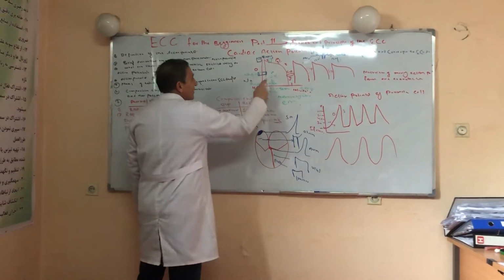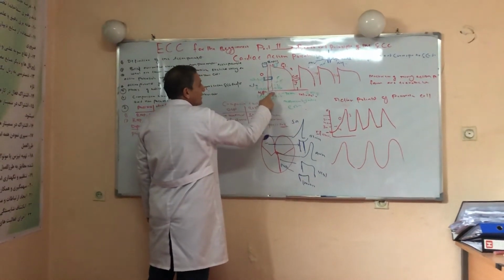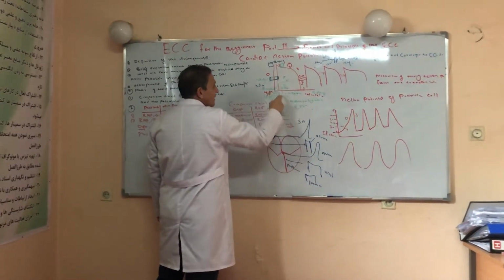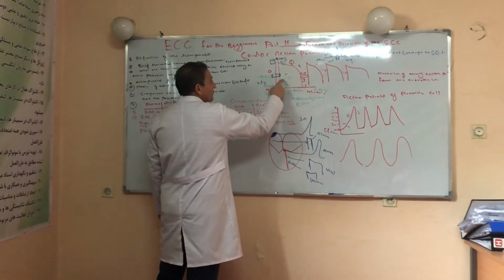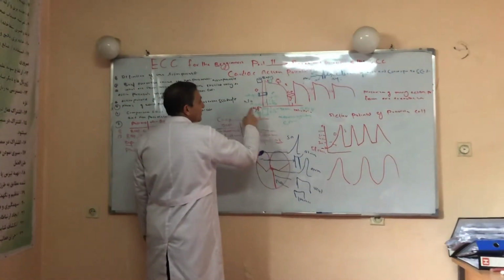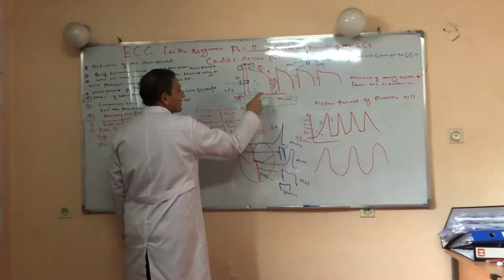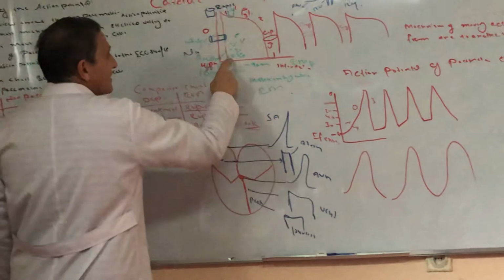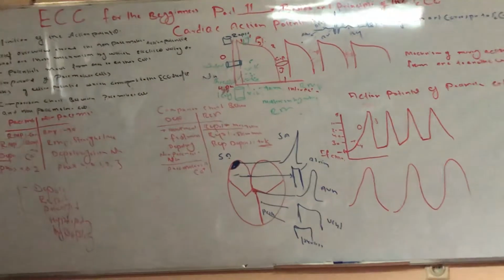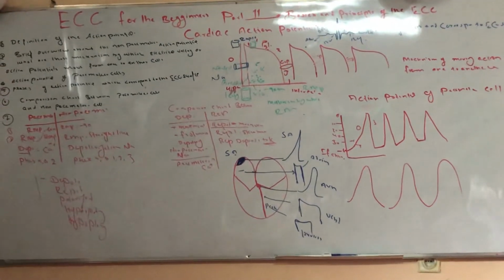This minus 5 millivolt leads to stimulation of the leaky potassium channel and the cell becomes more negative. Minus 5, minus 30, still the potassium is leaving the cell. It becomes more negative, minus 50, finally minus 60 and minus 90 millivolt. This was the mechanism by which the resting membrane potential is produced.